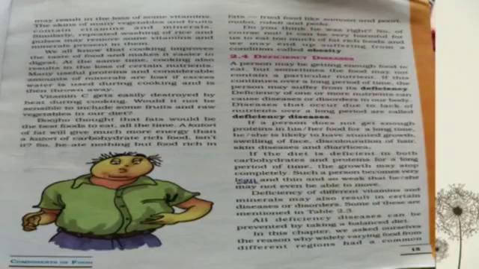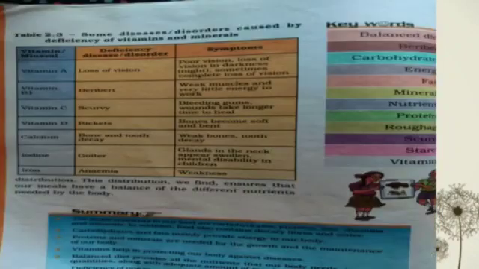Deficiency of different vitamins and minerals may also result in certain diseases or disorders. So all deficiency diseases can be prevented by taking a balanced diet. Now some vitamins and minerals, for example, vitamin A. By the deficiency of vitamin A, loss of vision can take place.